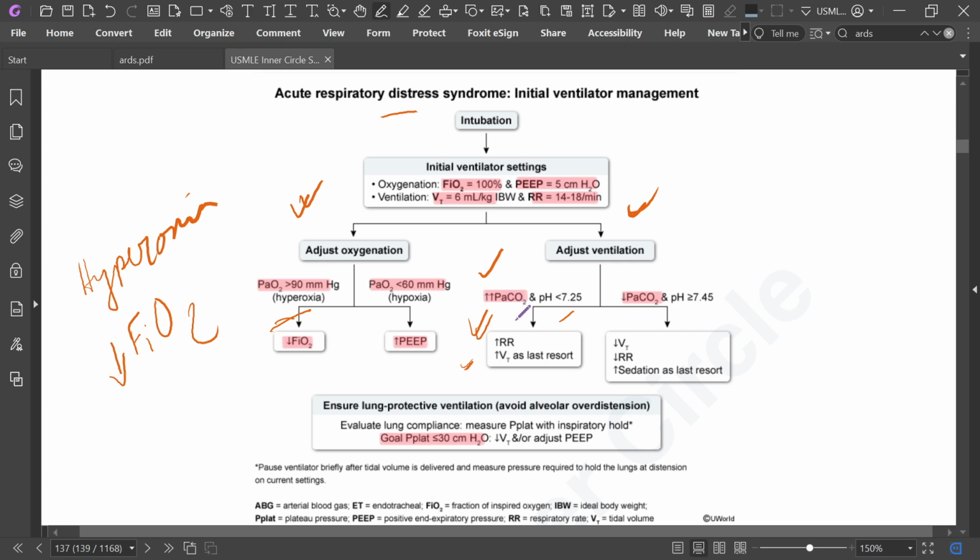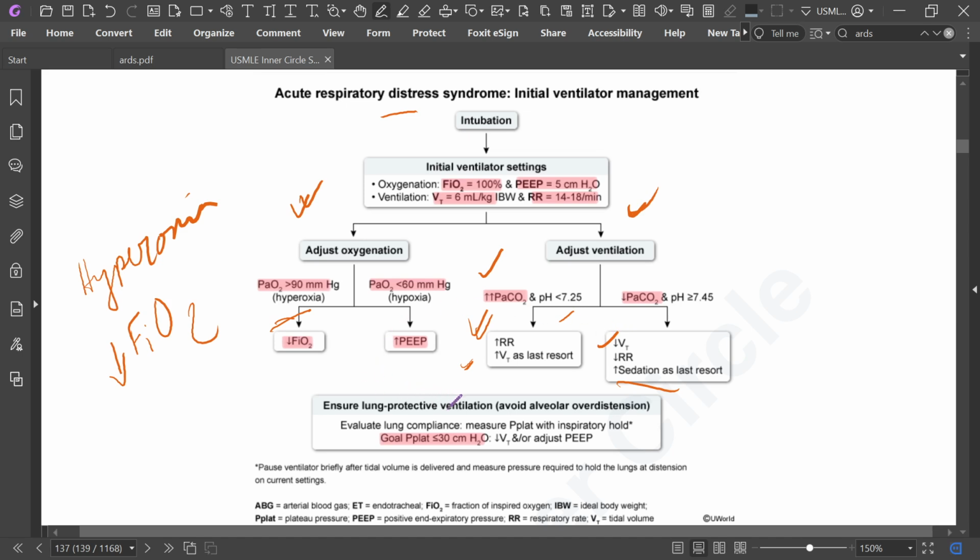The respiratory rate should be increased if carbon dioxide is high. If carbon dioxide is low, then decrease respiratory rate, decrease tidal volume, and sedation is the last resort.